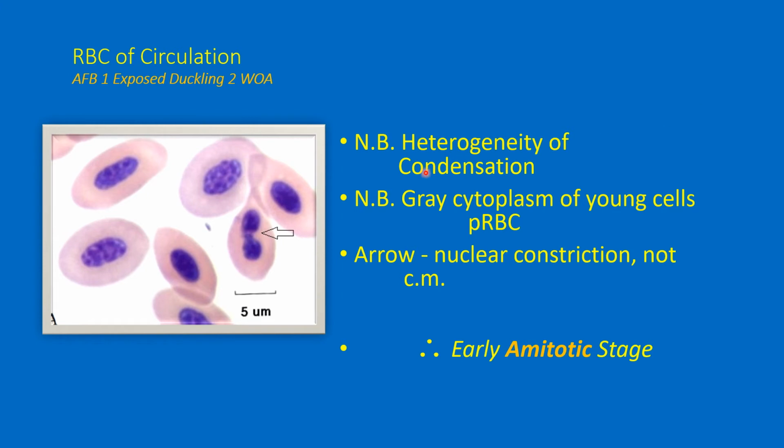Okay, now we have, again, some red cells of circulation. Here's some young ones and some fully hemoglobinized cells, and these others. And this one, we see a clear-cut condensation or constriction of the nucleus, no constriction of the cytoplasm yet. So this would be an early stage of amitosis.